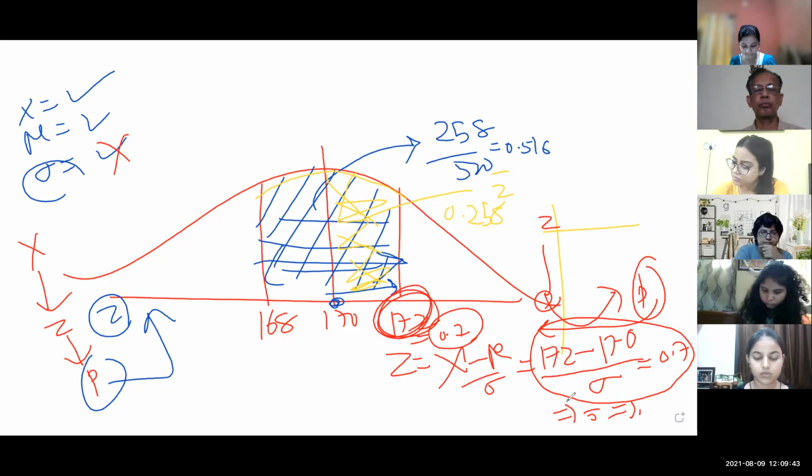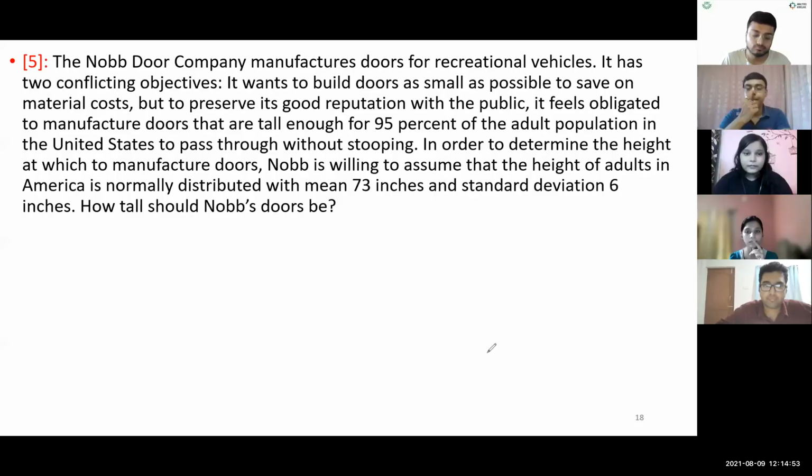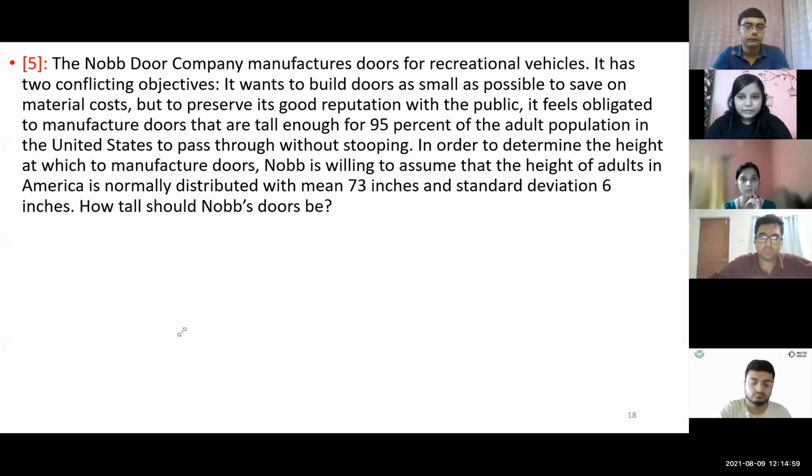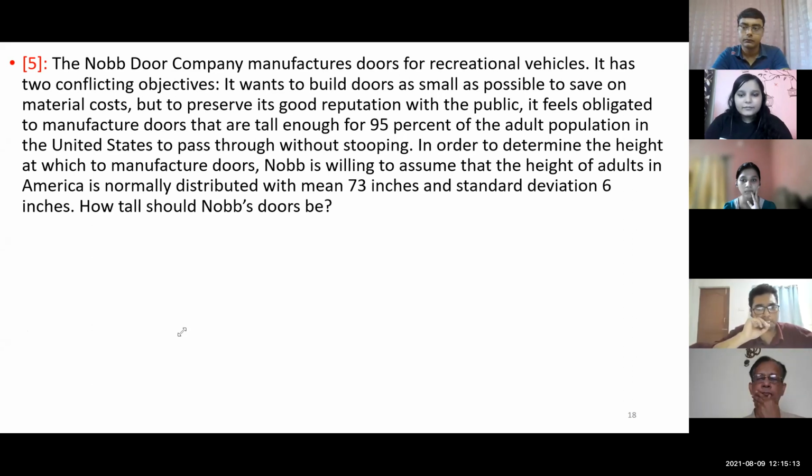All of you are clear? Anybody having doubt? Sir, I'm the Novo company that manufactures recreational vehicles. We have two conflicting objectives. First, we want to save material cost by building small doors, and also to preserve the good reputation, that is that the customers have the average height, 90%, 95% of the adults. Am I allowed to clarify my doubt there? Any of the participant friends, how is it conflicting?